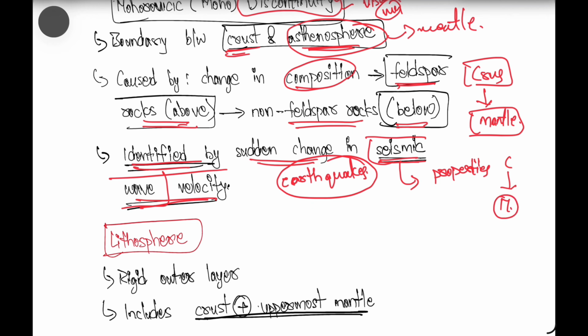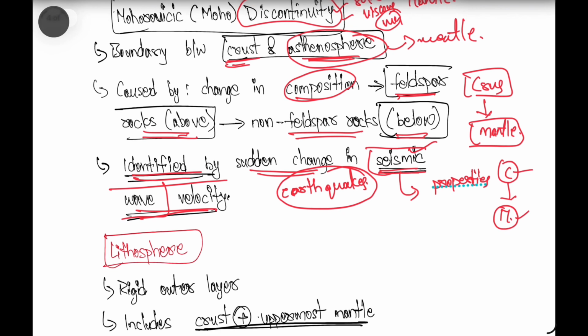Because of these seismic waves, we understood that there is a difference in the composition of the crust and mantle, and that's where the Mohorovicic discontinuity is present, right? It acts as a boundary between the crust and mantle region.